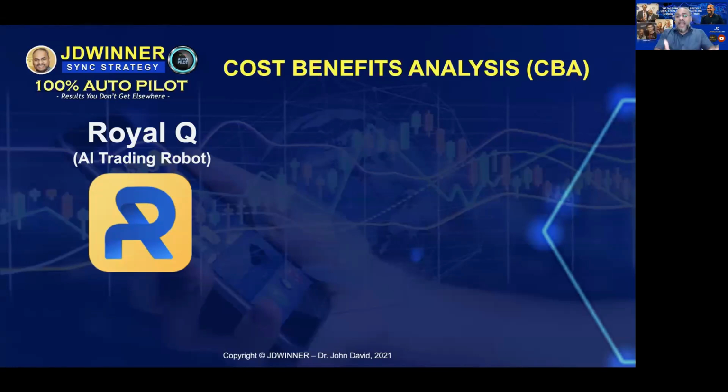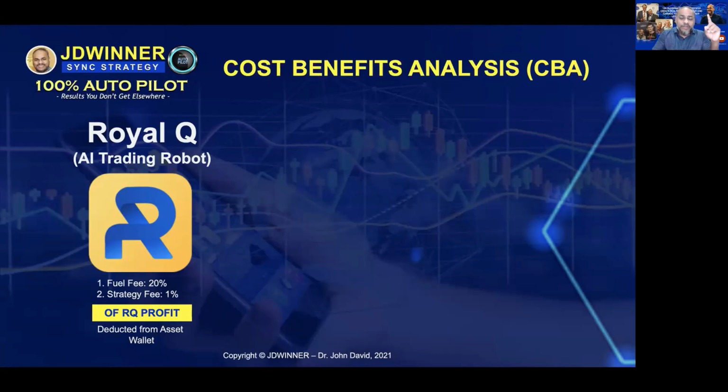Now you have what we call an operation cost. An operation cost is basically your trading cost. So for every profit you are making, there is a fee that will be charged on the profit. So what are those fees? Now we have two fees here. One is the fuel fee. The company will charge you 20% of the fuel fee, and then the strategy fee will be 1%. So that is a total of 21% of the Royal Quantitative profit. So from your trading profit, 21% will be deducted.